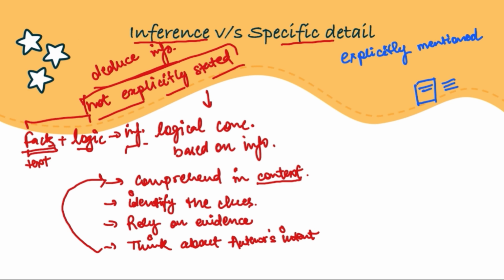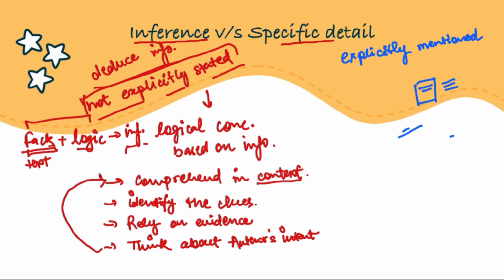For example, if there is a date given in the passage, like the author was born on this particular date, and then the question asks when was the author born, you can just simply go to the passage and mark the answer accordingly. This is what we mean by specific detail question. We do not need to think about it. We can just simply mark the answer as is. This is how inference and specific detail questions oppose each other. Inference is something that we need to deduce using logic. It is not explicitly mentioned. Exactly opposite to that is specific detail. We need to directly mark the answers because they are explicitly mentioned in the passage.